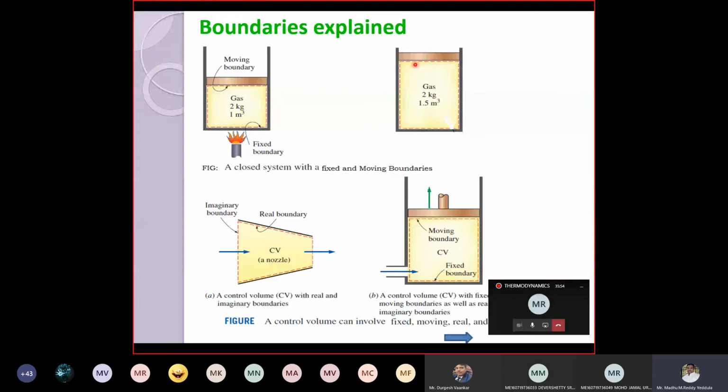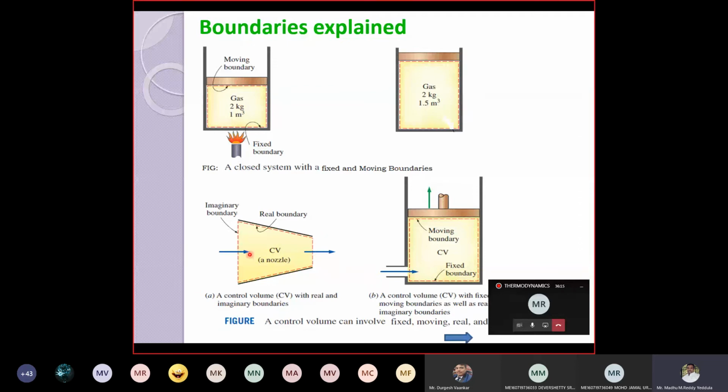This boundary is called movable boundary. The remaining 3 boundaries are called fixed boundary. Is it clear? Fixed and movable boundary. Yes, clear, sir. These 3 sides are fixed. Only this side can move because of the heat addition. That boundary is called moving boundary or movable boundary.